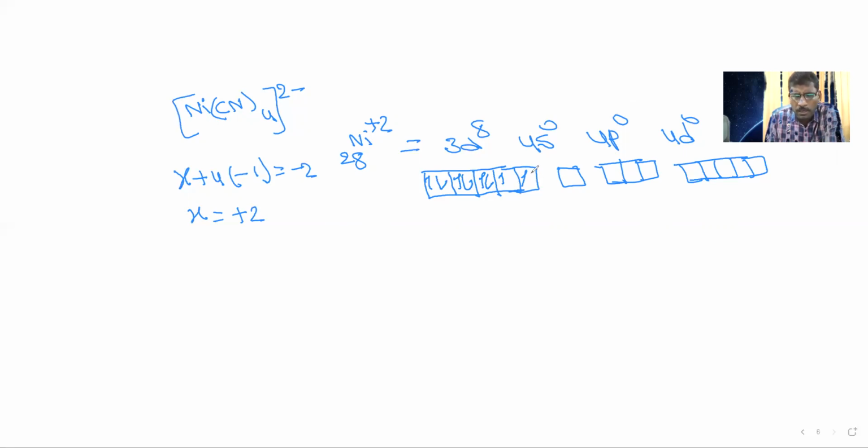Since these two are unpaired electrons, one of these electrons will be paired into this orbital and this will become an empty orbital.